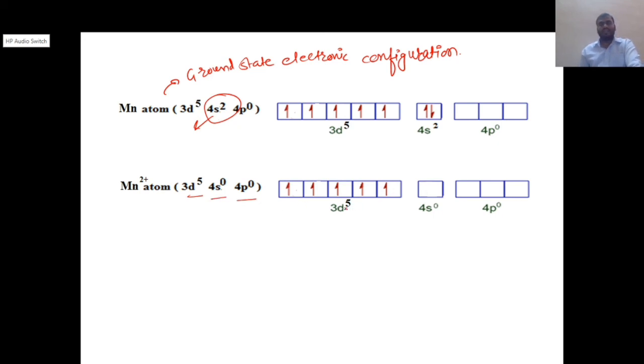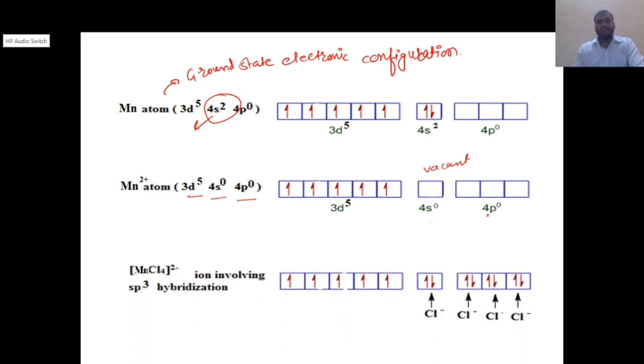This is how the electrons are arranged. All 5 electrons in the d orbital are singly occupied, and the 4s orbital is vacant. Earlier 2 electrons were there, but now there is no electron, because it loses the 2 electrons while forming the complex. So now the 4s orbital is completely vacant, and the 4p orbital is also completely vacant.